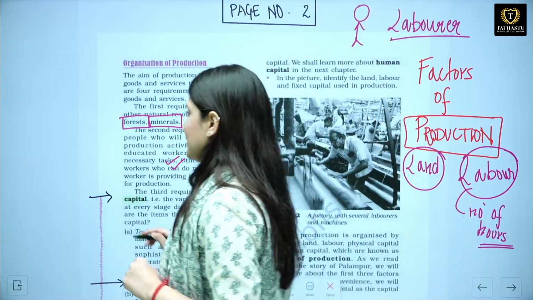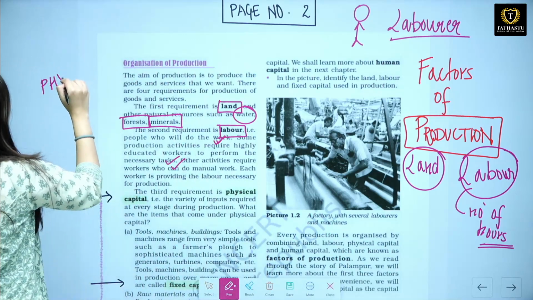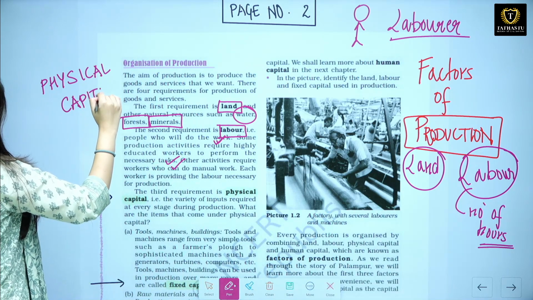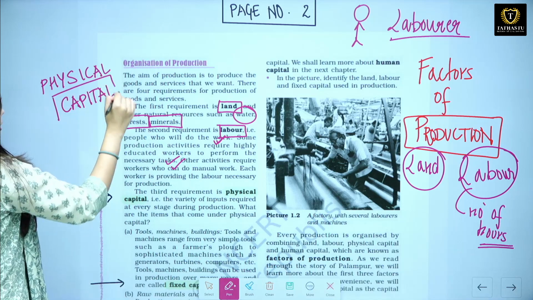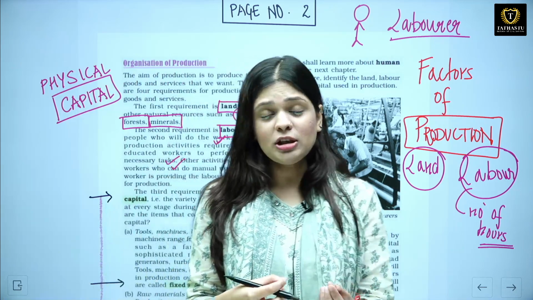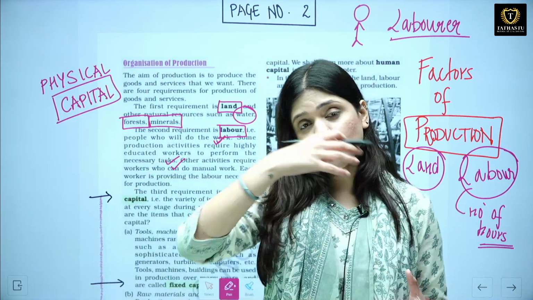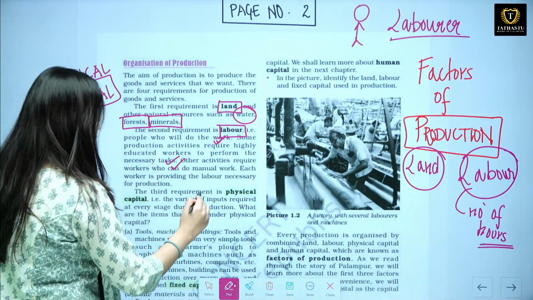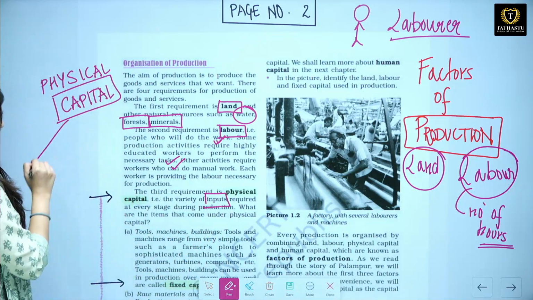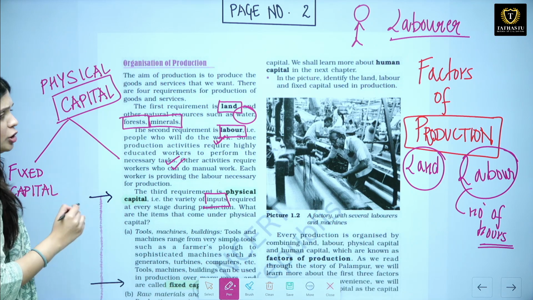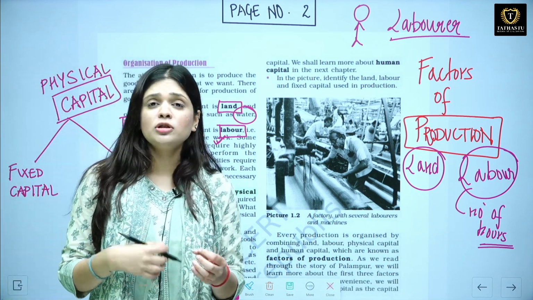Then comes the third category, which is very, very important, known as physical capital. What is capital? Capital is basically a resource. It is an asset that is used in the production activity for you to produce goods and services. So when we talk about physical capital, it is an input and it is divided into 2 parts. Number 1 is fixed capital. Fixed means which depreciates. For example, you have machinery, buildings, certain implements and certain tools.